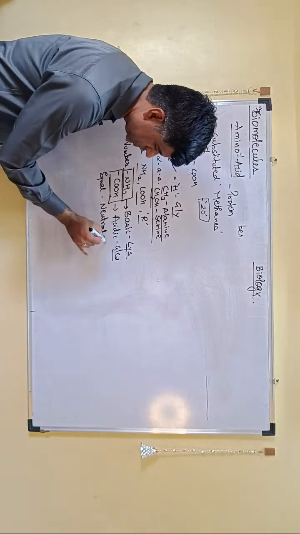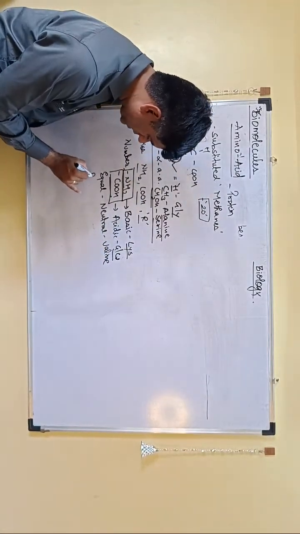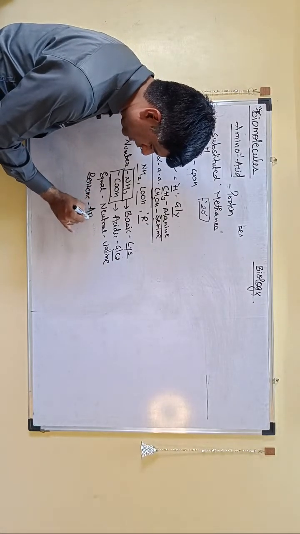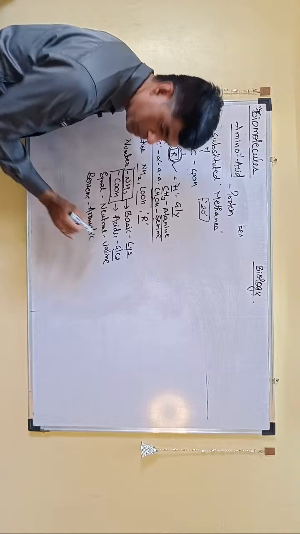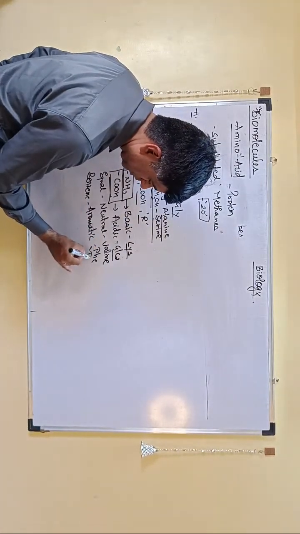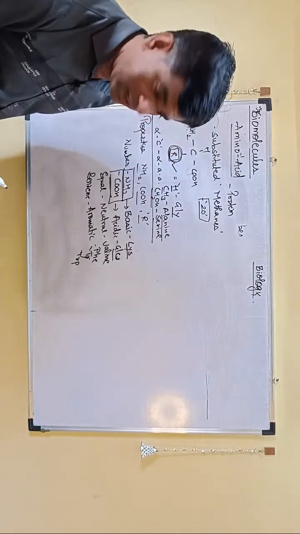The example which they have given is valine. And if they are having a benzene ring or aromatic group in their structure, then they are said to be aromatic. Examples: phenylalanine, then you have tyrosine, then you have tryptophan. And then you have which one?